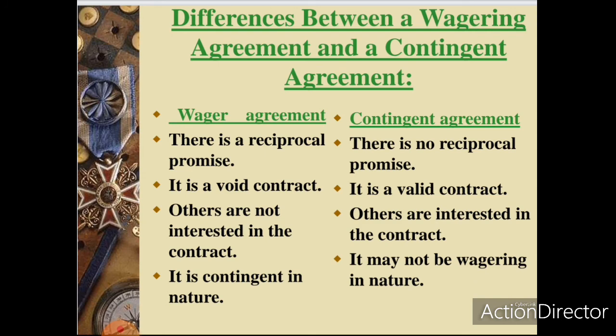I repeat, in a wagering agreement there is a reciprocal promise. There is no reciprocal promise in the case of a contingent agreement. A wagering agreement is a void contract. A contingent agreement is a valid contract. Others are not interested in the contract in the case of a wagering agreement. Others are interested in the contract in the case of a contingent agreement. A wagering agreement is contingent in nature. It may not be wagering in nature in the case of a contingent agreement.